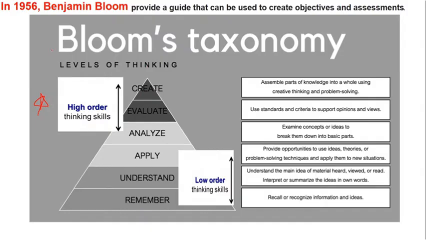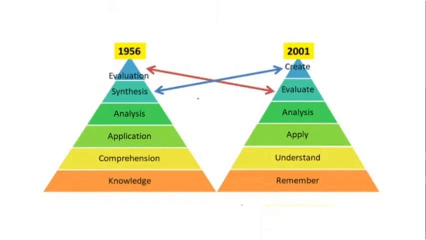So Bloom's taxonomy talks about the levels of thinking, brought up by Benjamin Bloom in 1956, a guide, you can say, to create objectives and assessment. It was revised in 2001, and talks about remembering, understanding, applying, analyzing, evaluating, and creating.